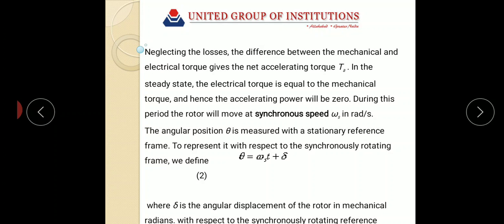Under steady state operation of the generator, Tm and Te are equal and the accelerating torque Ta is 0. In this case, there is no acceleration or deceleration of the rotor masses and the resultant constant speed is the synchronous speed. The rotating masses, which include the rotor of the generator and the prime mover, are all said to be in synchronism with the other machines operating at synchronous speed in the power system.